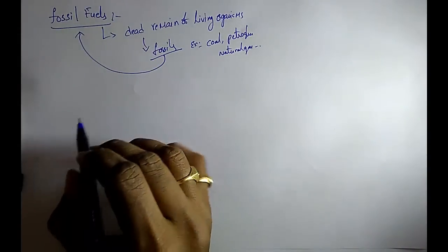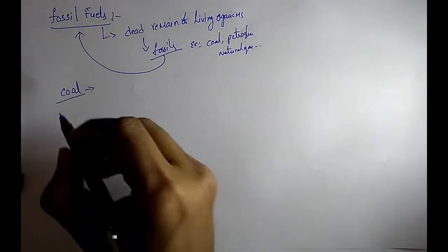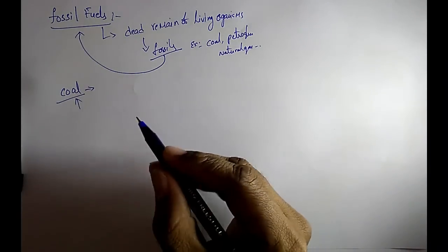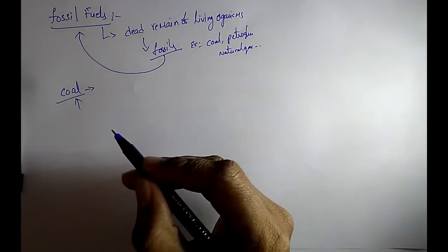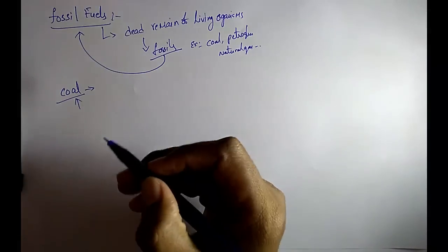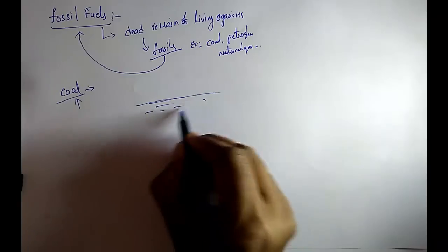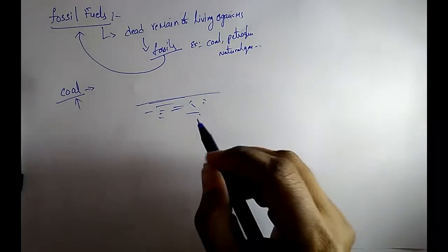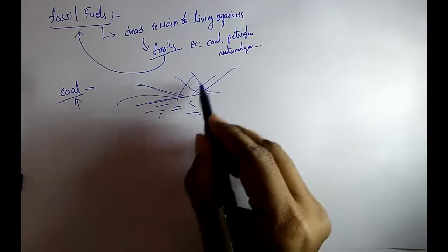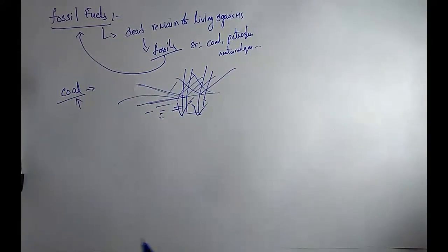First of all, coming to coal, how is coal formed? Many years ago, due to natural processes such as flooding or earthquakes, forests got buried under the soil. As more soil deposited over them, they were compressed.